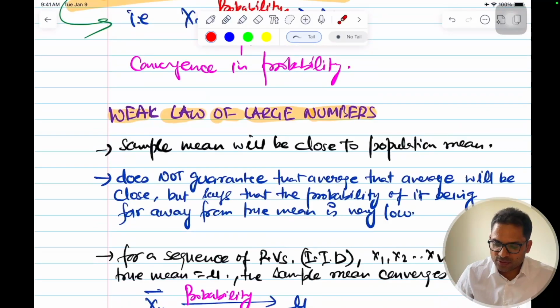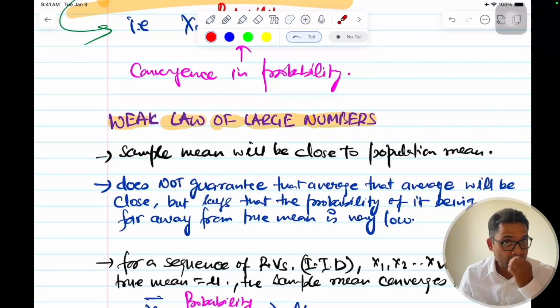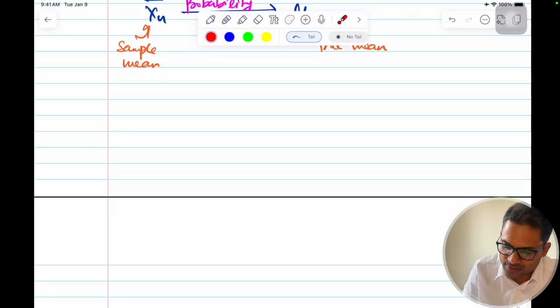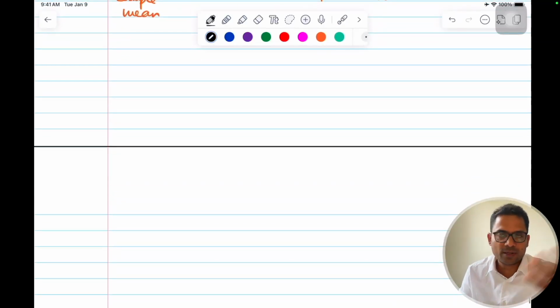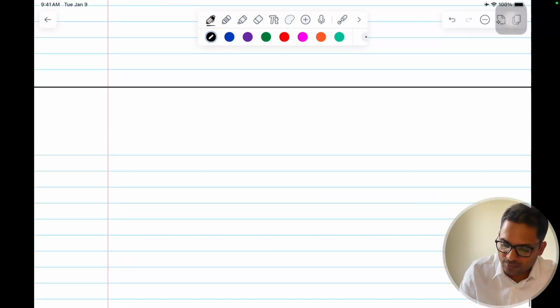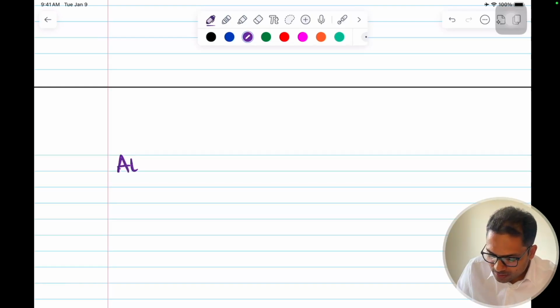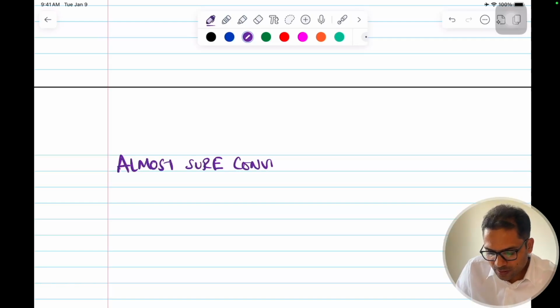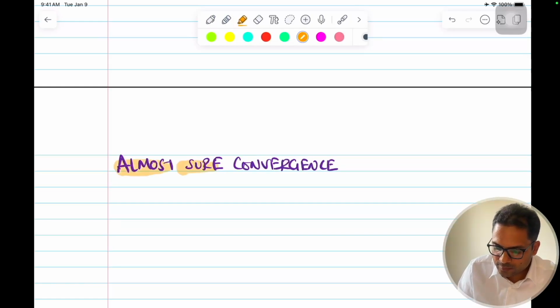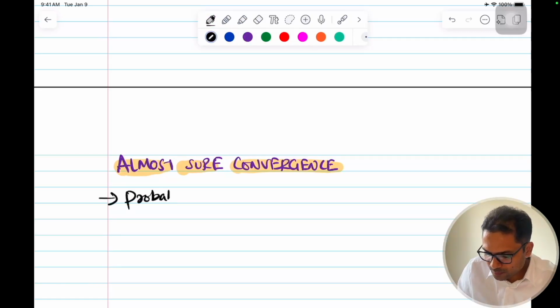So the weak law of large numbers was an application of convergence in probability. Let's see another kind of convergence. We have discussed the theory of convergence in probability at length. Now I'll use that understanding to discuss the next convergence, that is almost sure convergence, that is, with probability equal to 1.